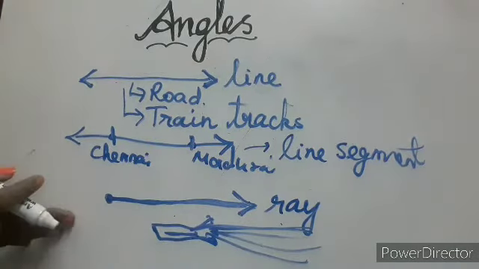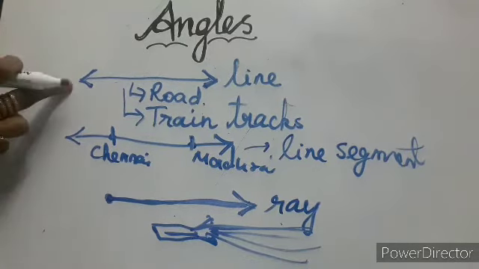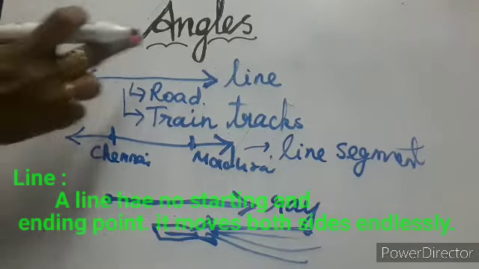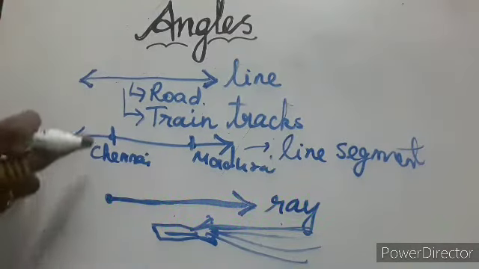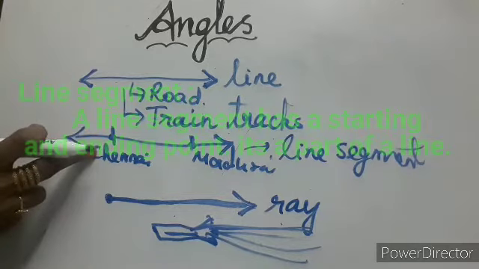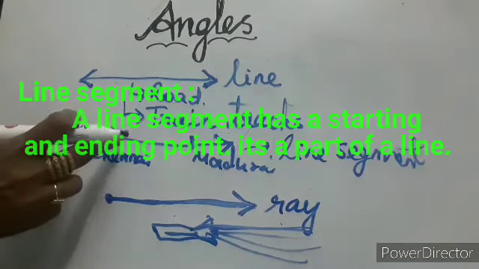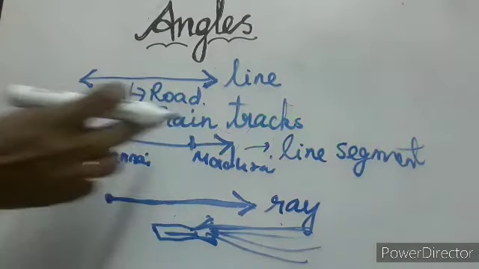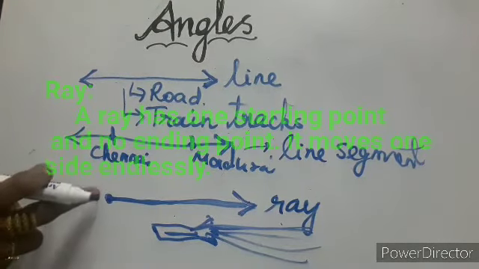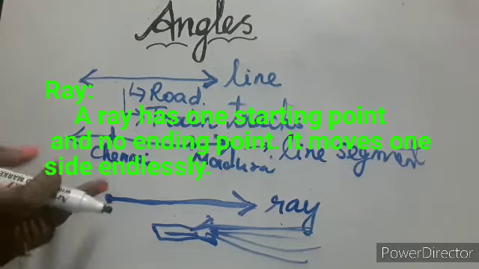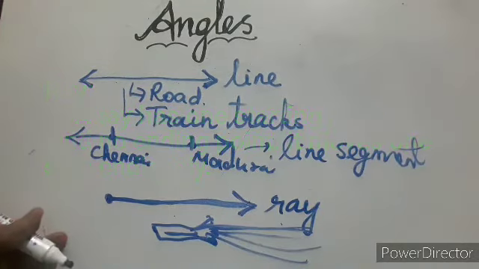Are you clear in this? Line, line segment, ray. A line has no starting and ending point. It moves both the sides endlessly. Okay? Line segment in the sense it has a starting and ending point. So that is called line segment. It is a part of a line. The next one is ray. Ray means it has a starting point and no ending point. It moves one side endlessly. Understood?